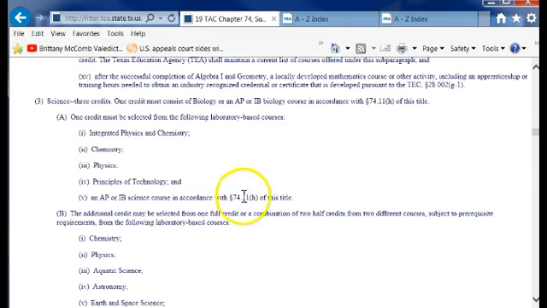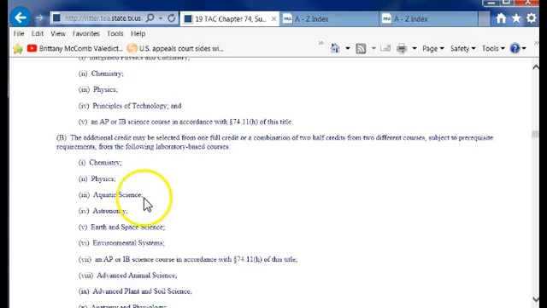Now, principles of technology is actually a CTE course. It's simply physics, to really oversimplify. It's physics with a computer, so it implements the technology portion of it. So we definitely want to have a student have biology, and we want to have one of these 5 areas: IPC, chemistry, physics, principles of technology, or AP IB science.